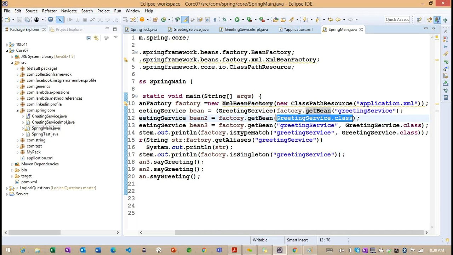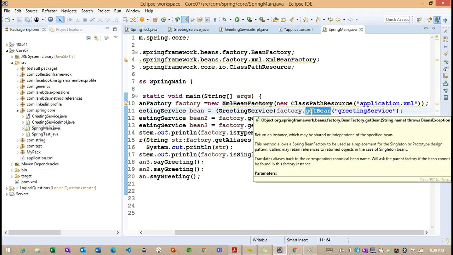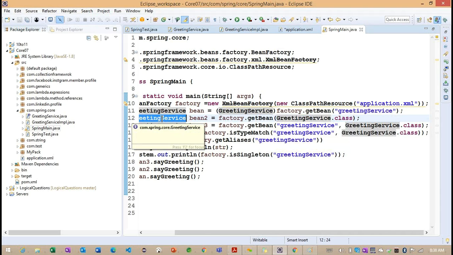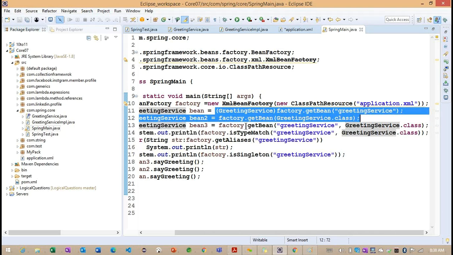So what is the type of object we are expecting here? We can define this particular type. Finally, if you observe, the getBean method also is returning the greeting service. And also we are providing the same type here. Whenever we are providing the same greeting service type here, finally it is returning the greeting service type. But this is applicable only when one object is declared inside this particular application.xml file. Okay. So this is the difference between these two.